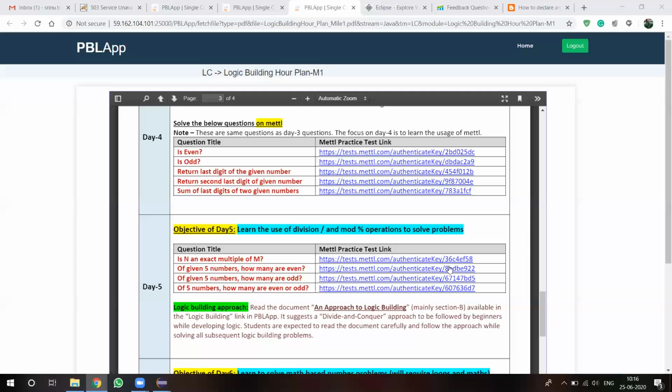I am giving one more practice link. That is the sum of the last digits of the 2 given numbers. I want to display the sum of the last digits of the given numbers. All the students, practice that one.